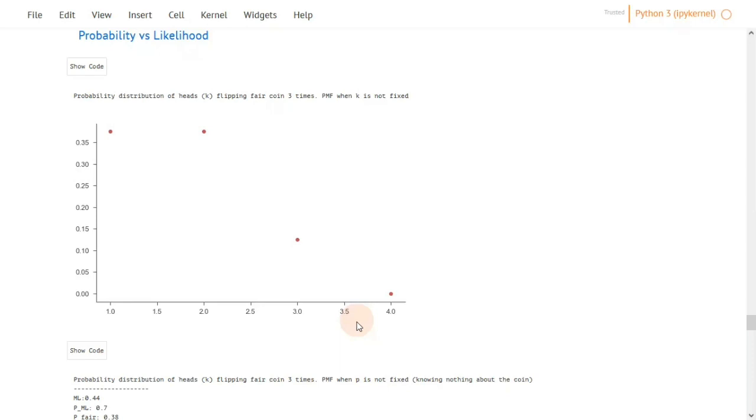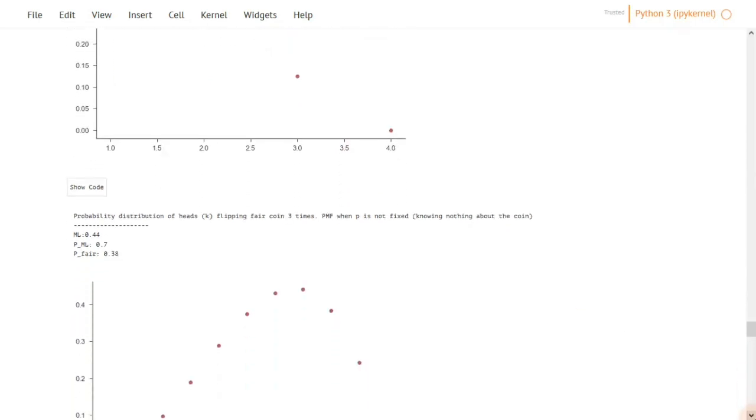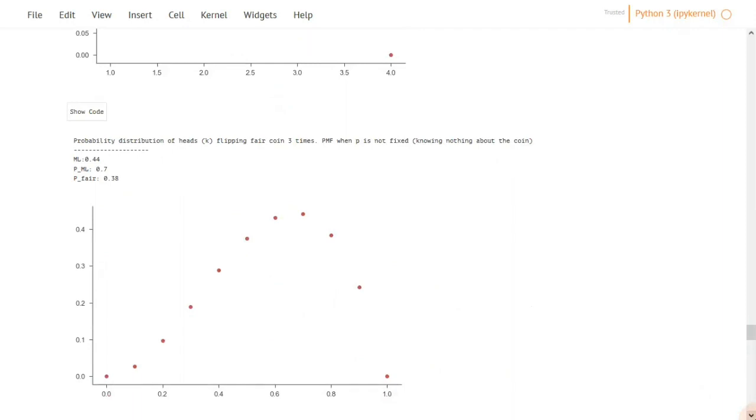Now, if we change the scenario a bit and fix the data, so k is fixed, which is the number that we wish to observe, which is 2, and n is fixed, which is the number of trials. Our question here: what is the probability that maximizes seeing this scenario? So we will use the same functions that we have been discussing, but instead of fixing the parameters, which were n and p, we will fix the output and keep changing p.